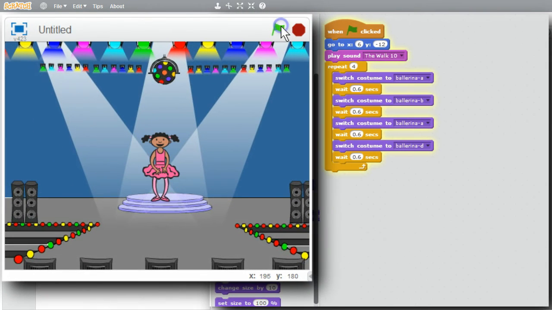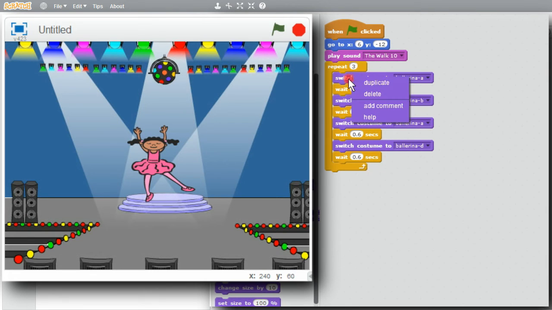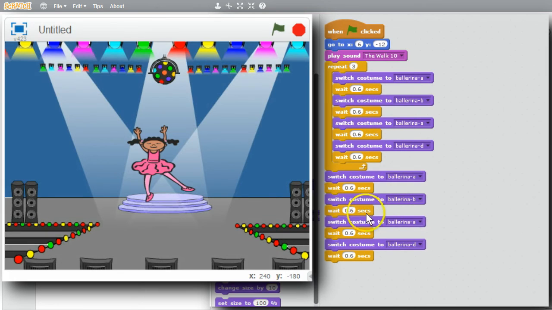I'll run it. 2, 3, 4, 1, 2, 3, 4, 1, 2, 3, 4, 1, 2, 3, 4. Finished. I don't want it ending with her legs sticking out. This loop runs 4 times. I'll change it to 3 times, copy these blocks below it, then change the ending. Change the 4 to a 3, duplicate the blocks inside. Now I can change the ending. I'll get 3 runs of 4 costume changes, that's 12, then the last 4, 13, 14, 15, 16.